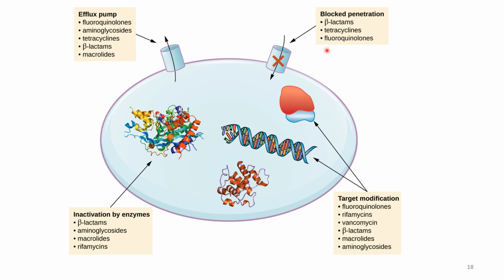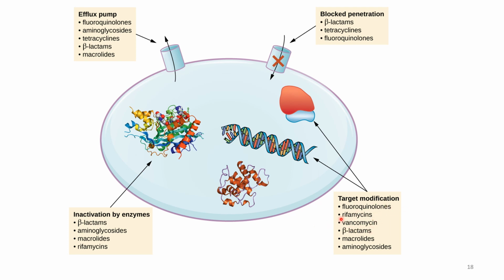The other way of resistance is target modification, which means the bacteria change its target. So when the antibiotic enters the cell, it won't find the target because the target was modified or changed. We can see this in different antibiotics. We studied one example of this resistance mechanism, target modification, in vancomycin.